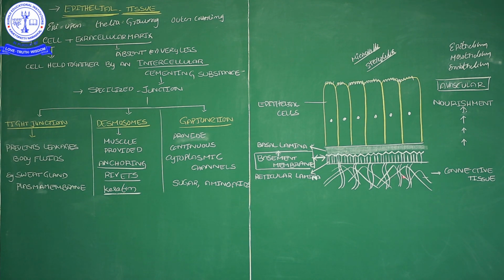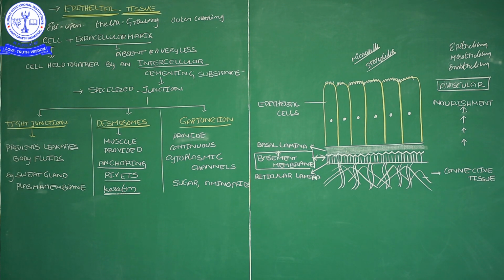Which layer separates the epithelial tissue and connective tissue? The basement membrane. Through the basement membrane, substance particles enter inside the epithelial cells. From the connective tissue, the nourishment particles reach the epithelial cells.